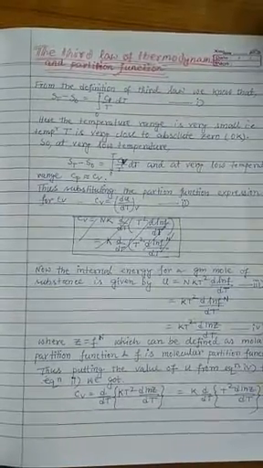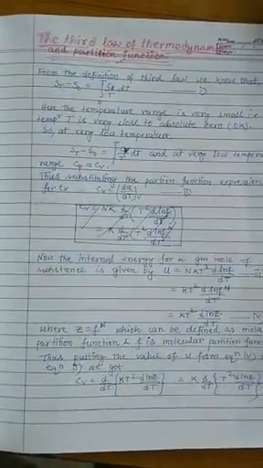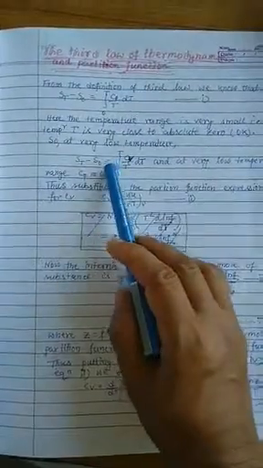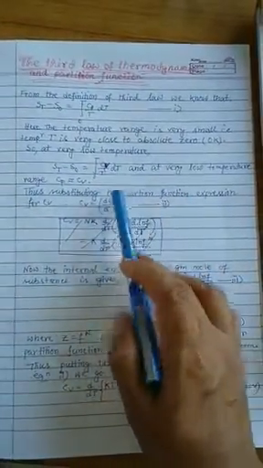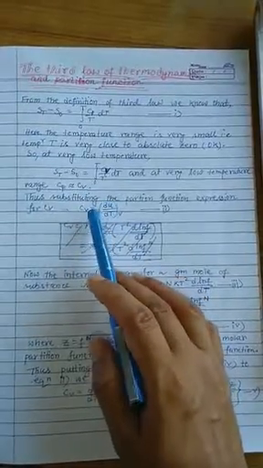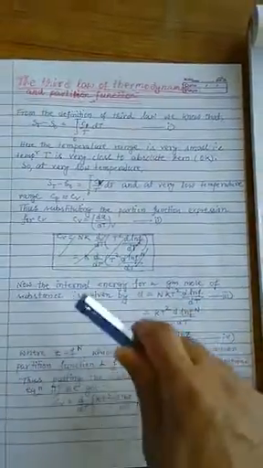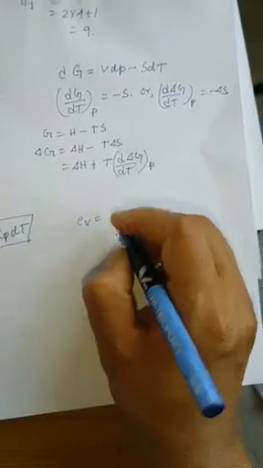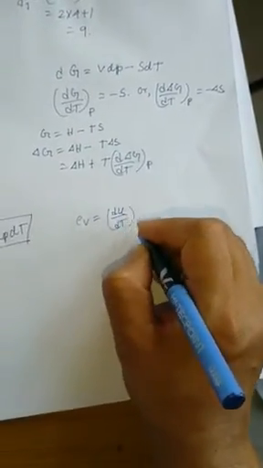At a very low temperature range, we know that Cp and Cv are almost equal, so we can replace Cp by Cv. So S_T minus S_0 equals the integral from 0 to T of Cv by T dT. Thus, substituting the partition function expression for Cv, we know that Cv equals dU by dT at constant volume.